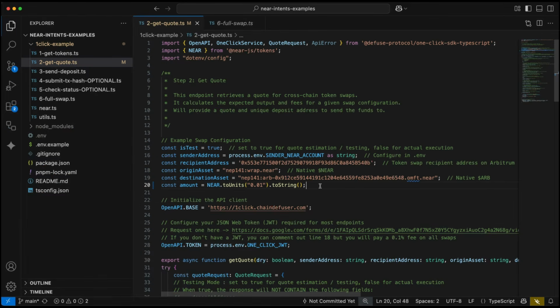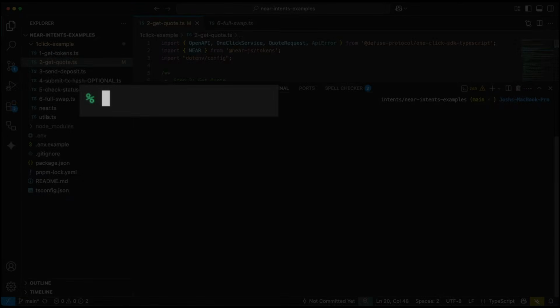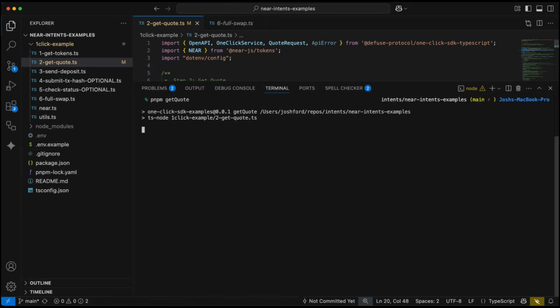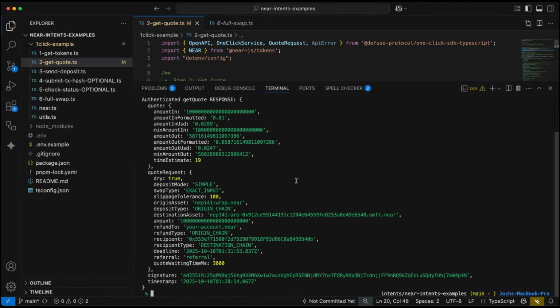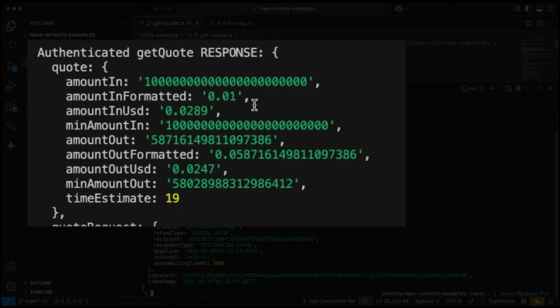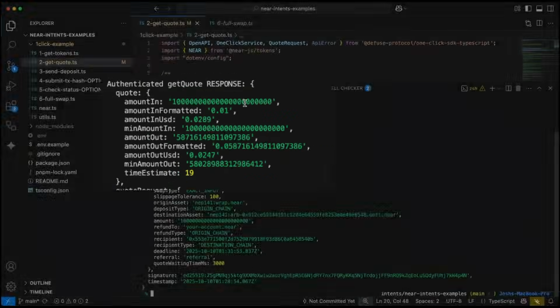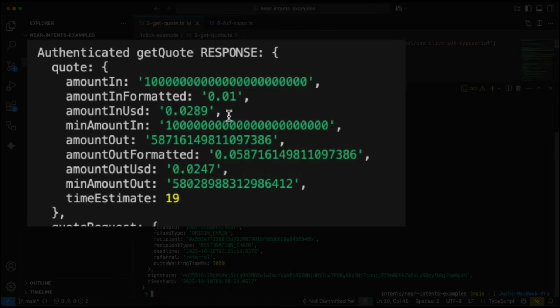Let's test it. So we'll go ahead and open back up our terminal. I'll run npm get quote. All right, and we have our quote. So as you can see, these are all the parameters that we sent to it. This is our quote request that we sent out, and here's the response that we got. This is the amount that we're swapping for, again, in the smallest unit. It's formatted as 0.01 NEAR, which is about 3 cents USD, and this is the amount that we will receive.